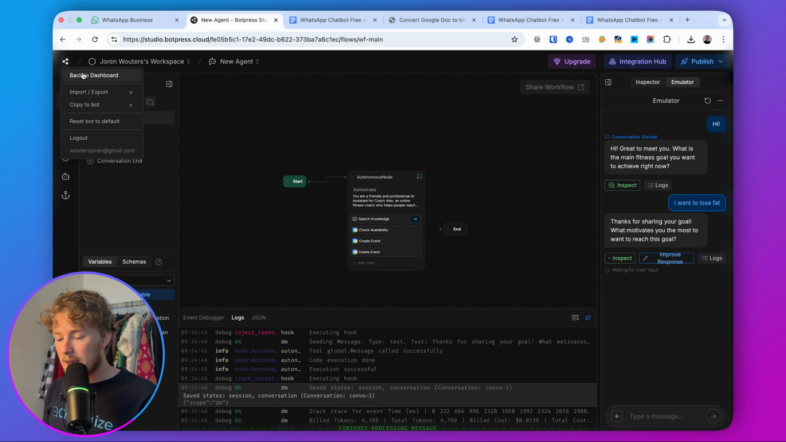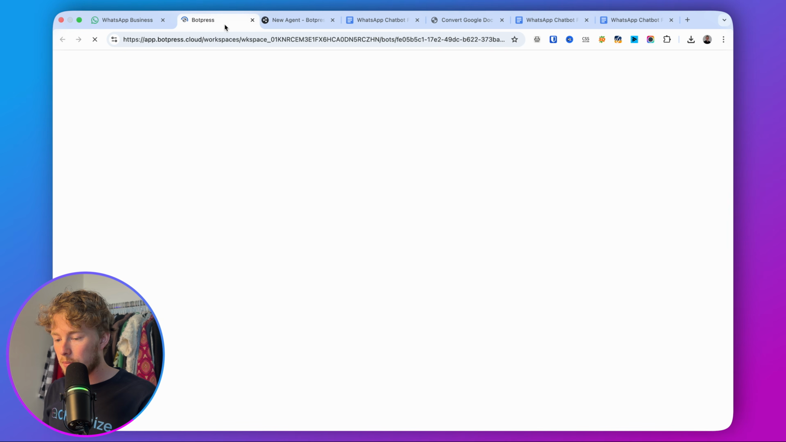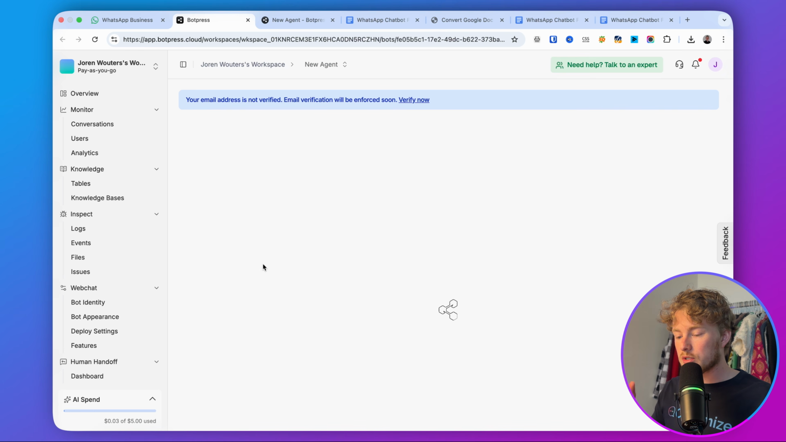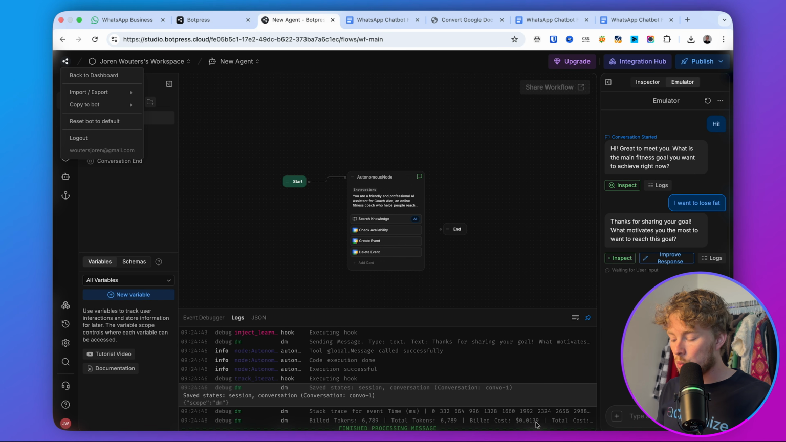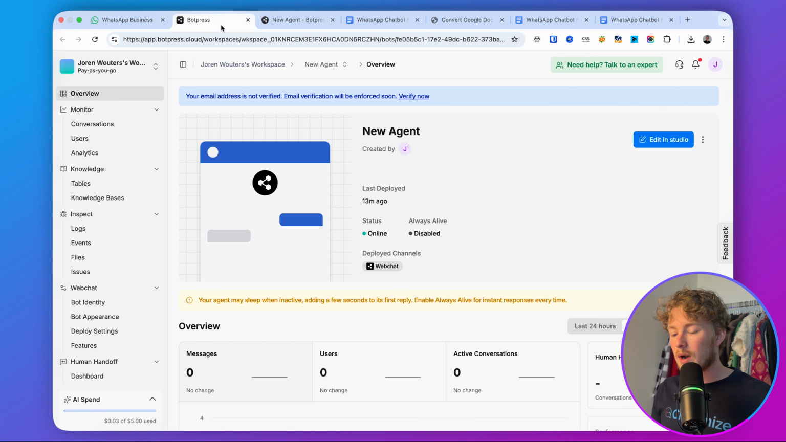And if you go back here to your dashboard in Botpress, what you can see if you're using the free plan is that you have $5 in free AI spend. So if you know that this message costs like 1 cent, then you know that you can send around 500 messages every month. I know that, for example, if you ask a question or if you use a tool to get your calendar availability, it will cost you more than 1 cent.